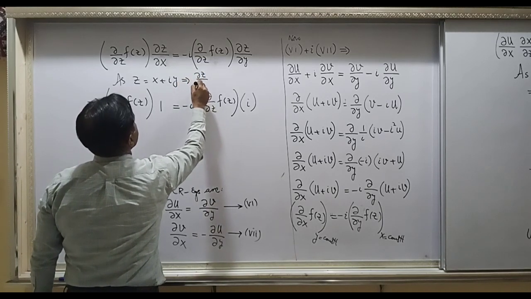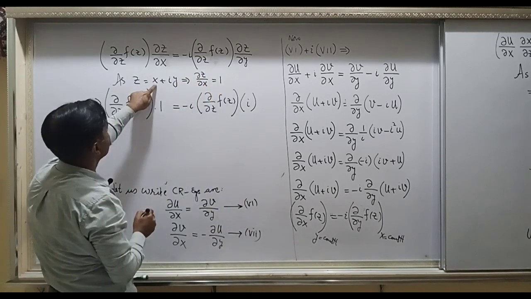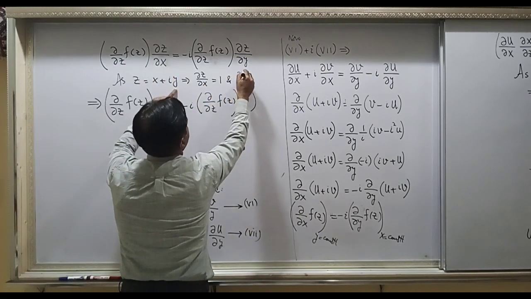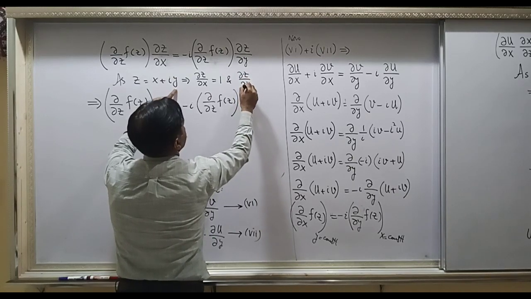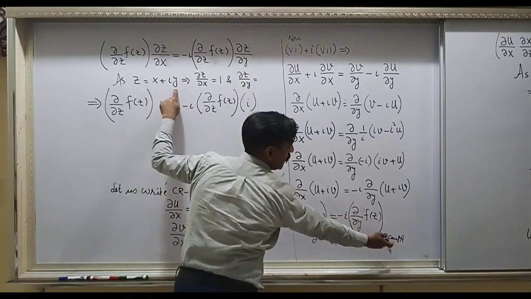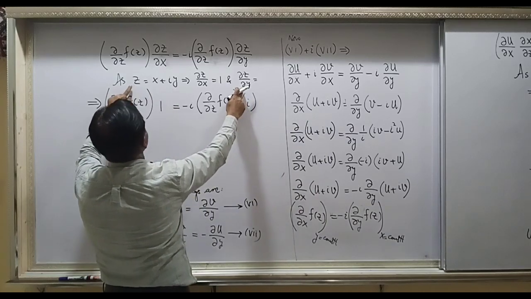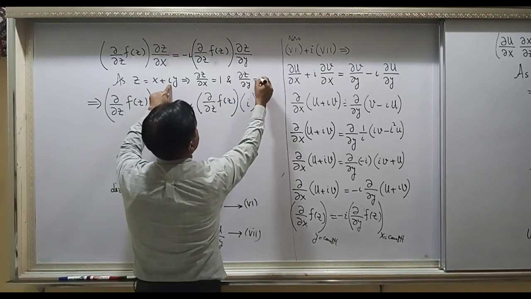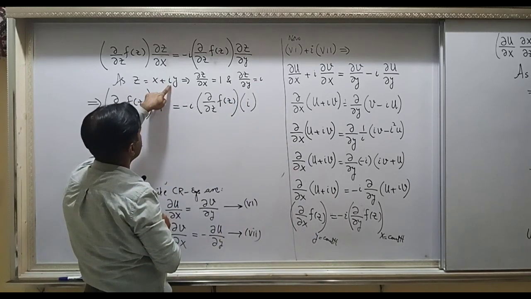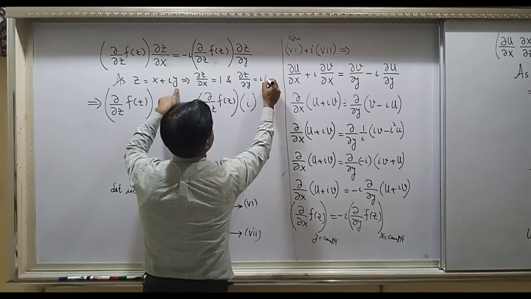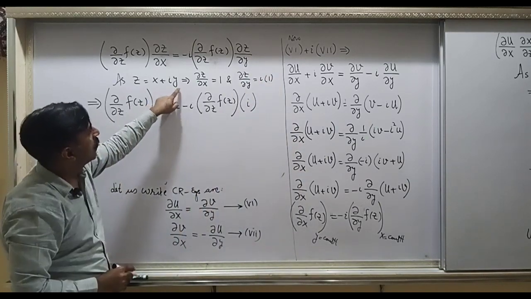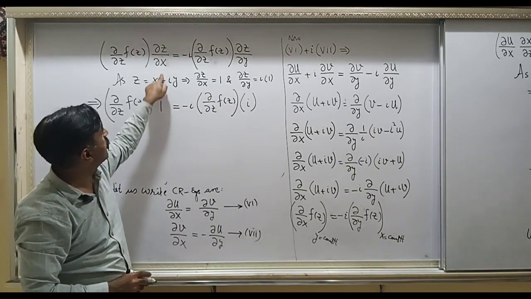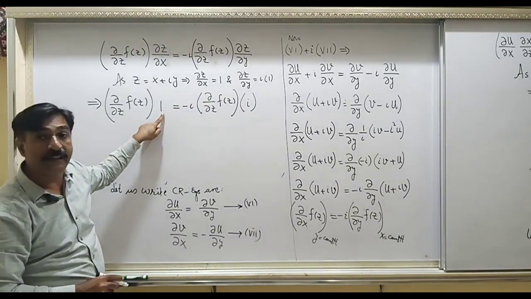Partial z by x is 1 because y is constant on the left hand side, and partial z by y, this is for the right hand side where x is constant, and when you differentiate z with respect to y, x constant, that means derivative is 0, and this i is constant, it will be left as such, and derivative of y with respect to y will be 1. So on the right hand side partial z over y is i, and on the left hand side partial z by x, this is 1.